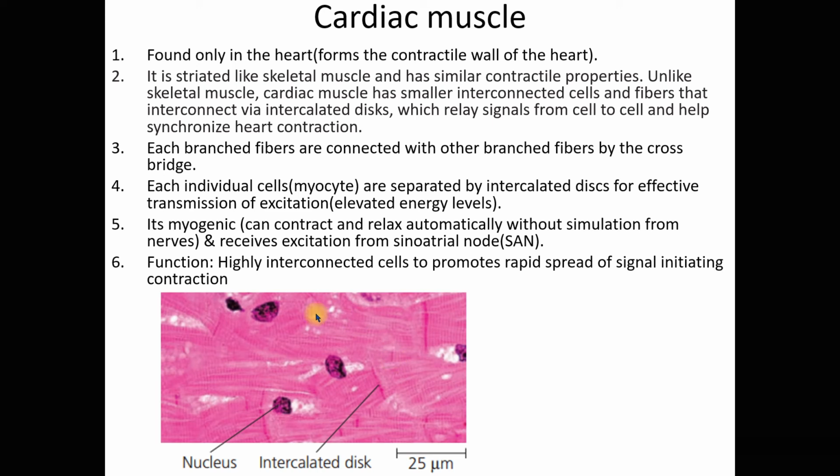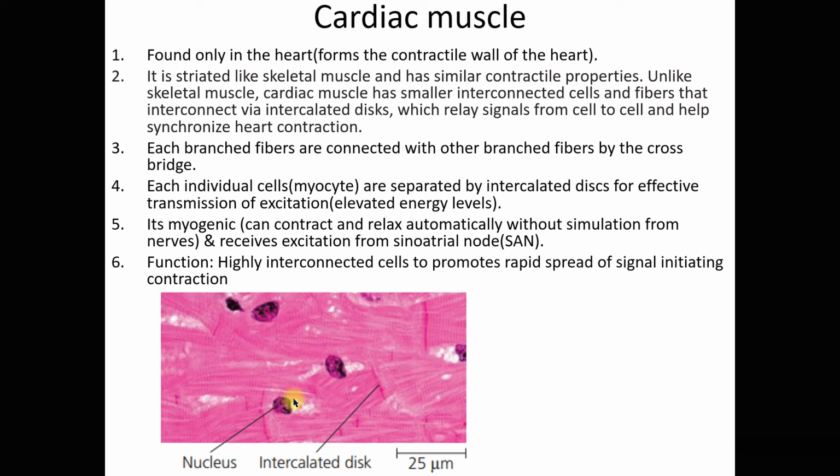Now, each individual cell, this myocyte or cardiac cell, is separated by an intercalated disc for effective transmission of excitation, right? So when it comes to transmission of impulse in the heart, we don't call these impulses. We refer to them as excitation, which means elevated energy levels.